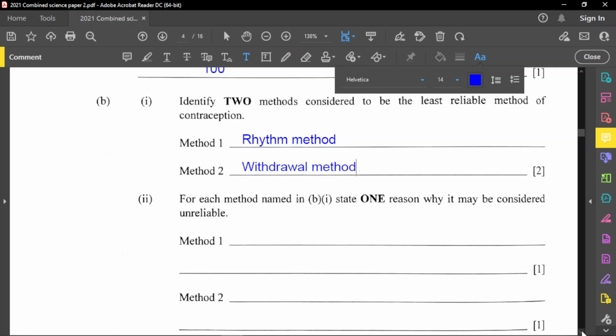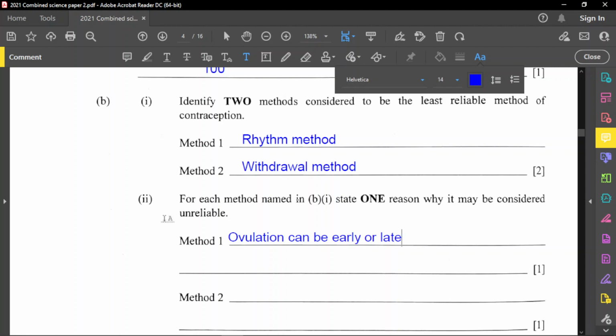So for method one, why the rhythm method is not so reliable, I should say, is because ovulation can be early or late. It can fluctuate.